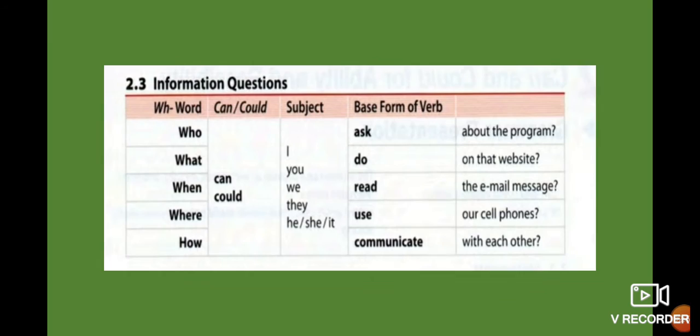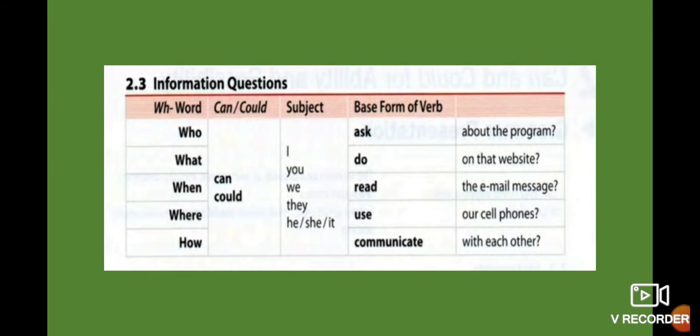Yes. Okay, let's continue. In that part we use information questions, that means the WH words. For example, who, what, when, where, and how. Remember you use who when you talk about people. What, about different situations. When, that means the time. Where, the place. And how, that means the action. How do you do the action? So you use the different WH words for different purposes.